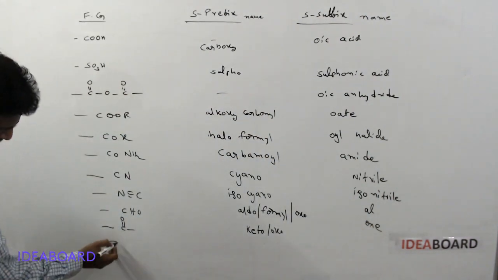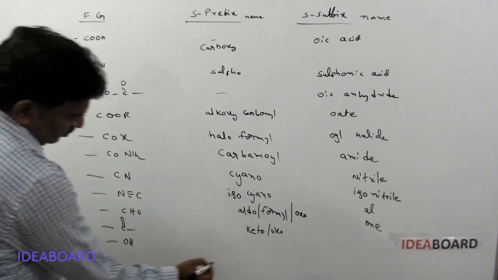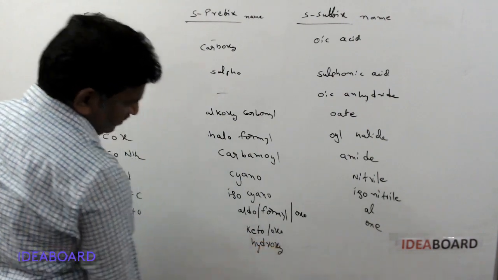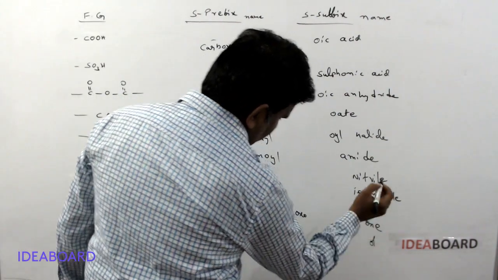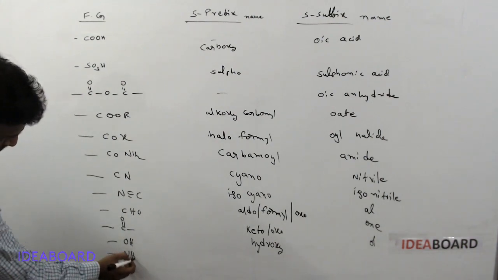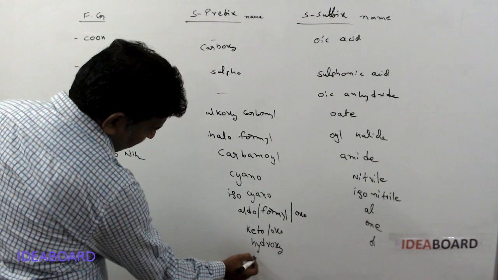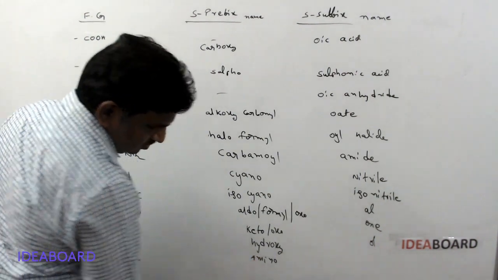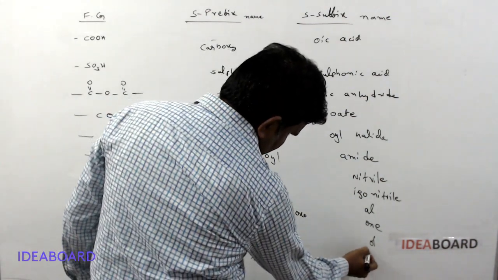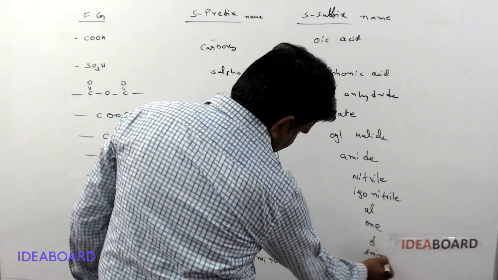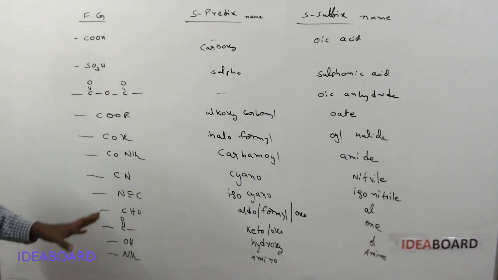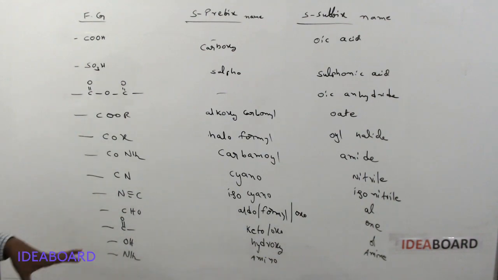And the next one is OH. The OH group is called hydroxy, and it is indicated as ol. And next NH2. Here NH2 is indicated as amino, and as a suffix it is written as amine. This is the priority order of functional groups. Please remember it.